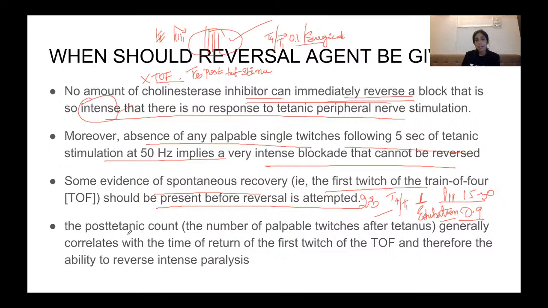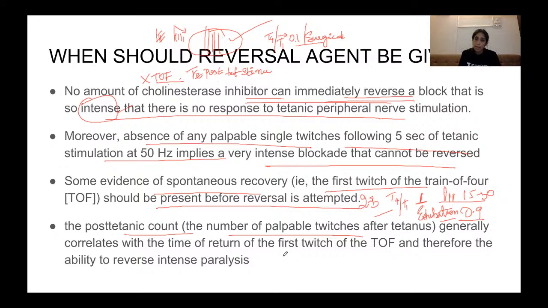Your post-tetanic count is the number of palpable twitches after tetanus. At a tetanic stimulation, that is when a 50 Hz stimulation is applied, there will be no response, okay? Because acetylcholine receptors are blocked.